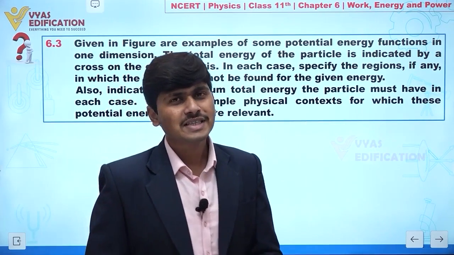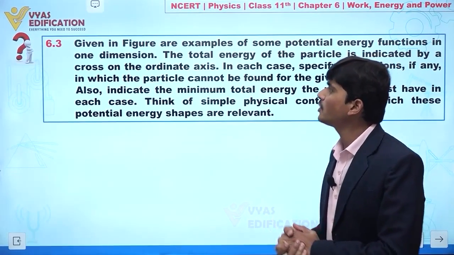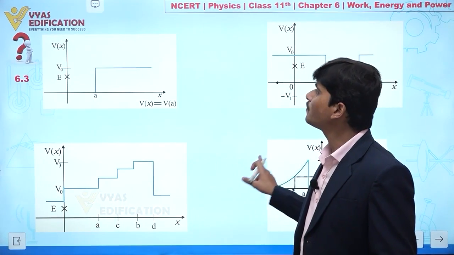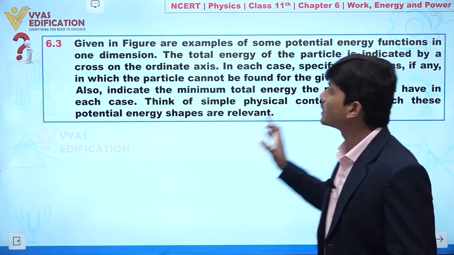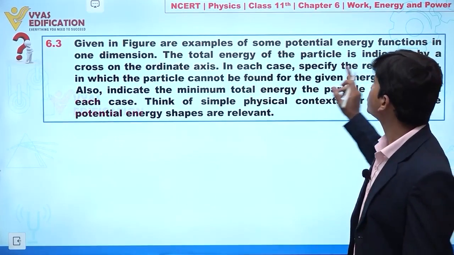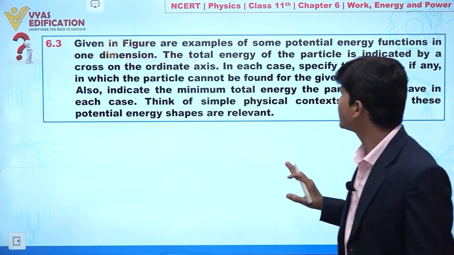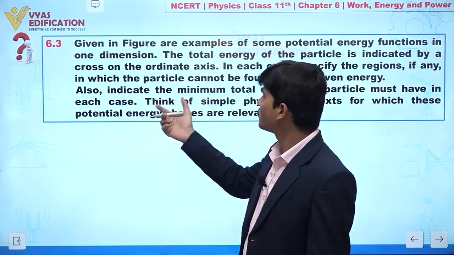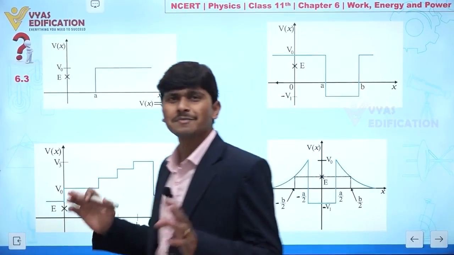Now we are going to discuss question number 6.3, and in this question it is given to you in a figure. These figures are given to you. Clear? So in this figure some potential energy functions are given to you in one dimension. Okay, fine. The total energy of a particle is indicated by a cross on the ordinate axis. In each case specify the region, if any, in which the particle cannot be found for a given energy. Clear? So directly come to the question.